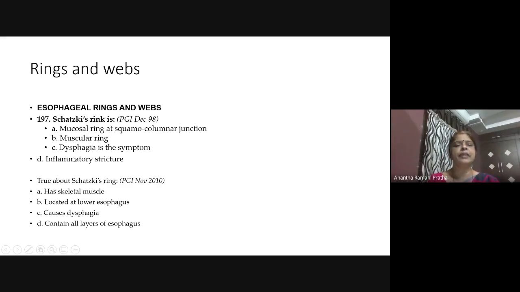Dysphagia is a symptom. Is it an inflammatory stricture? What is it? Here, actually, it has mucosal, it has muscular, all will go. So inflammatory stricture. So this is a multiple answer question; you have to be careful.